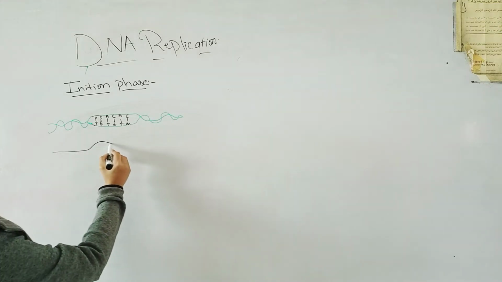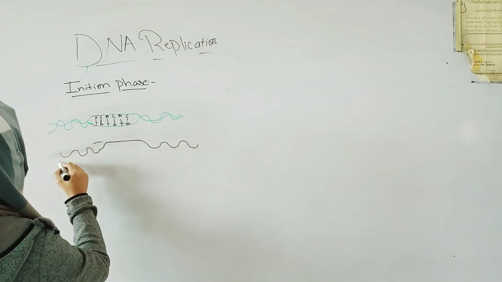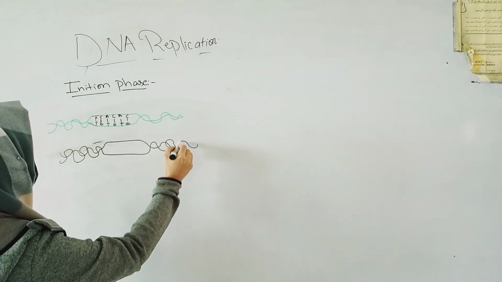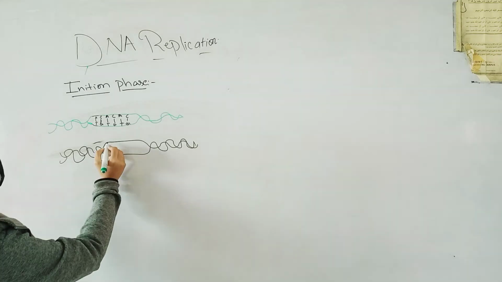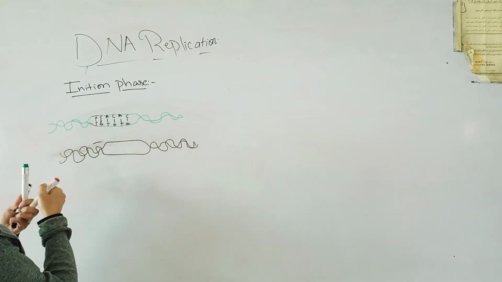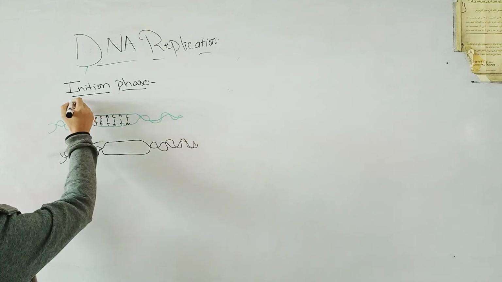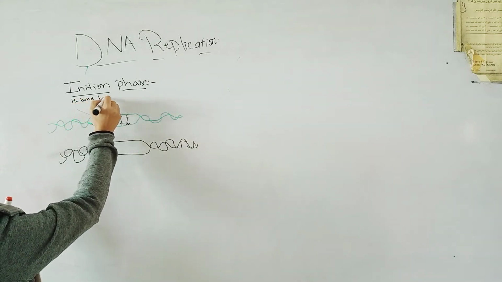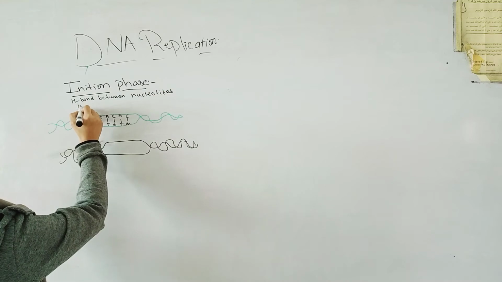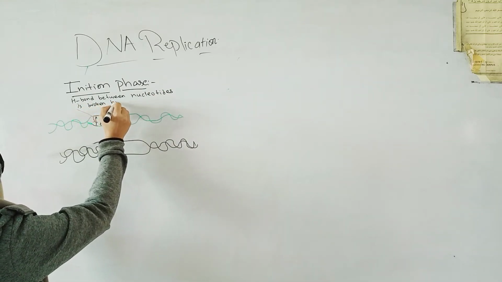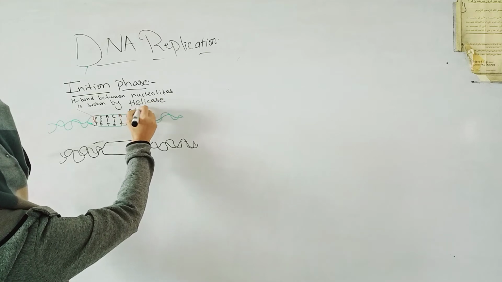Now the hydrogen bond which is present between these two strands of the DNA is broken by an enzyme called helicase or DNA helicase.